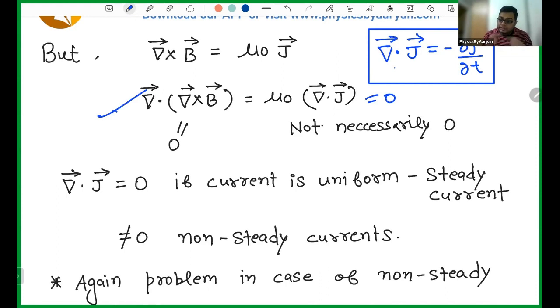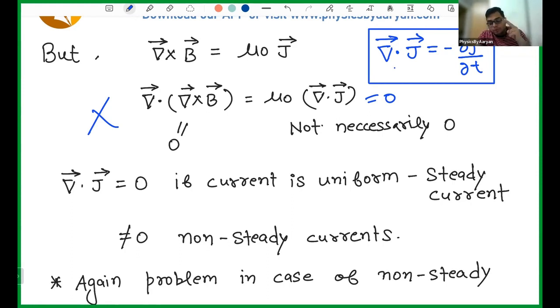But if your charge is changing with time or your current is changing with time, then this equation does not work. Again, Ampere's law is not working for the situations in which the current is changing with time. It is only working for the conditions in which the current does not depend upon time. The current is constant with the time.